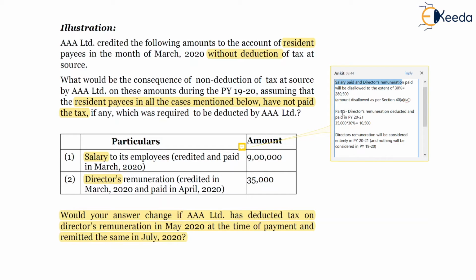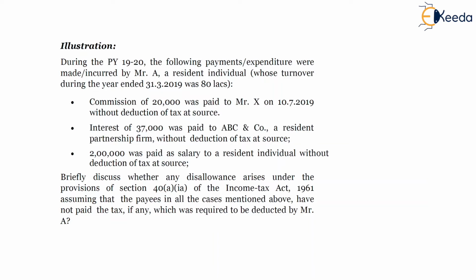And in part 2, since the director's remuneration was credited in the books of accounts only in previous year 2021, accordingly 35,000 deduction won't be considered in 1920. 35,000 deduction will be considered in 2021. Now friends, the next illustration.